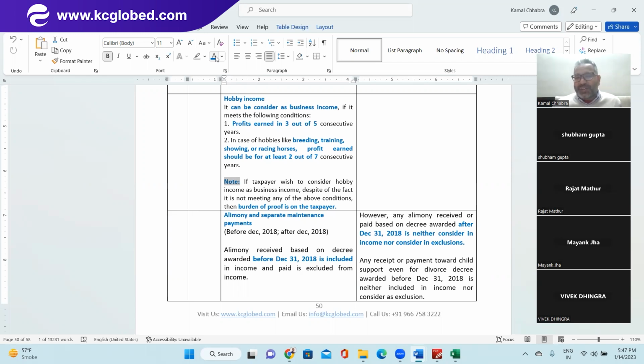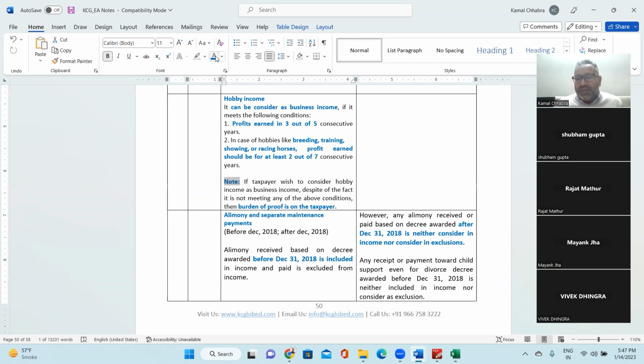No, sir. If you have a hobby of traveling and blogging, that's your personal expense. You should not be claiming that as a business expense, right? Otherwise, every businessman has some hobby or other. If they start claiming their hobby expenses as business expenses, then no one on earth would be paying any taxes. Make sense?